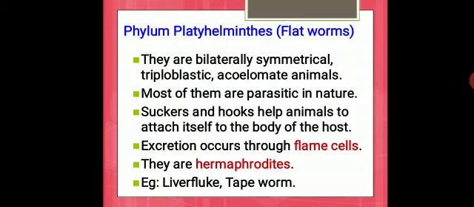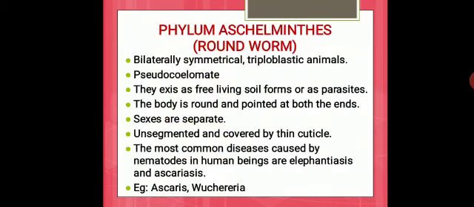Excretion occurs through specialized cells called flame cells. They are hermaphrodites, which means both male and female reproductive organs are present in the same individual itself, that we call hermaphrodites. Example, liver fluke. The first picture is liver fluke, next is tapeworm. Next we have phylum Aschelminthes.